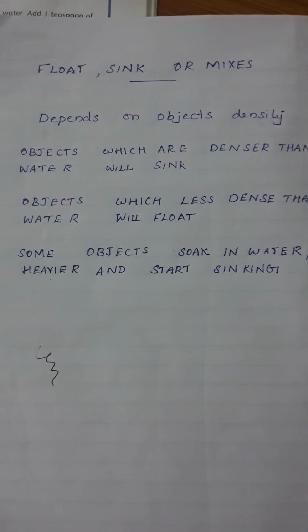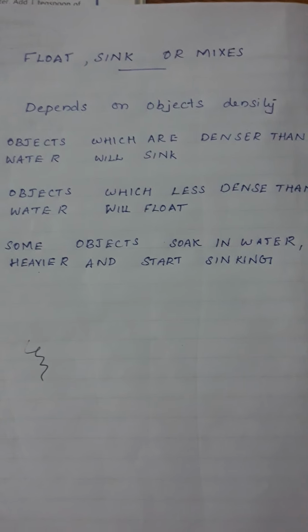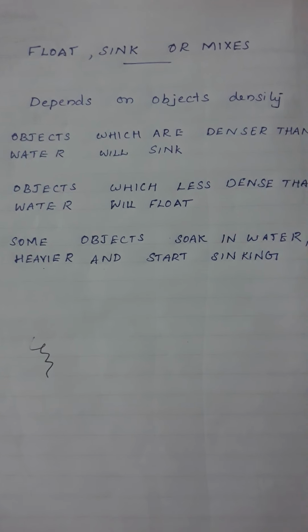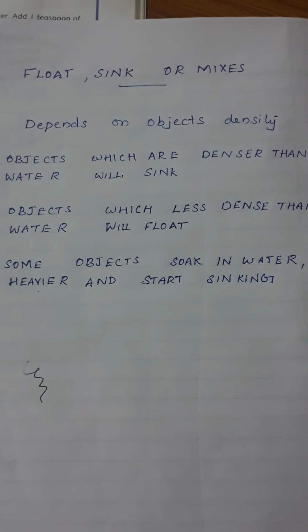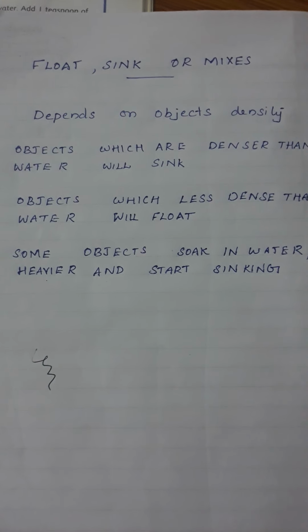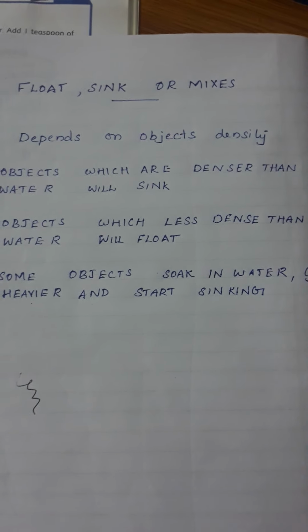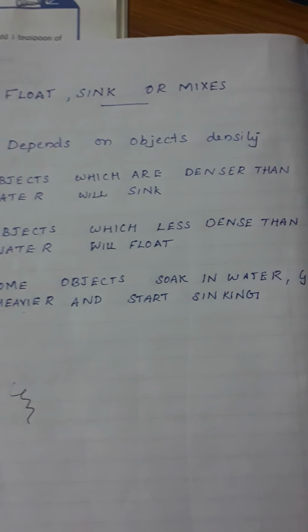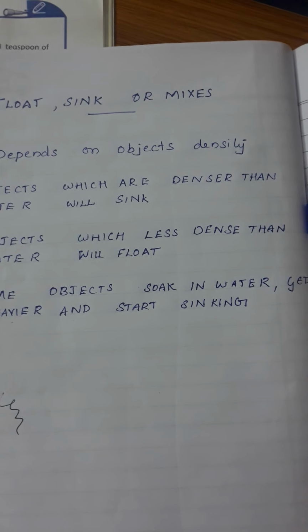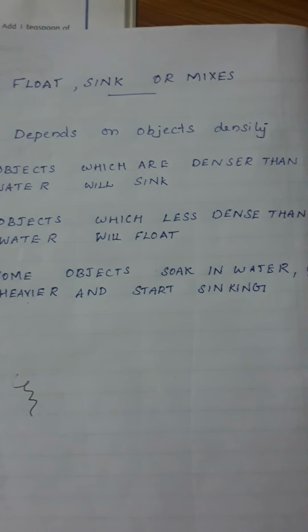Today's topic is the float and sink property. This is the property of an object. This floating and sinking property depends on the object's density. Let us see what is floating, what is sinking, and what is the density of an object. Certain things float in water, but certain things sink in water.